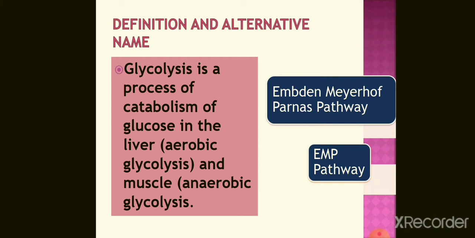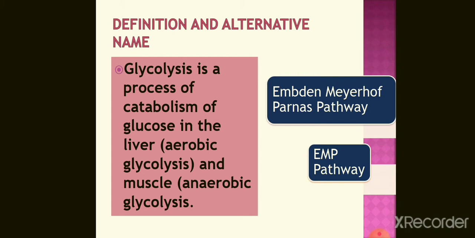Catabolic pathways release energy, some of which is conserved in the formation of ATP, and reduced electron carriers such as NADH, NADPH, and FADH2, and the rest is lost as heat.